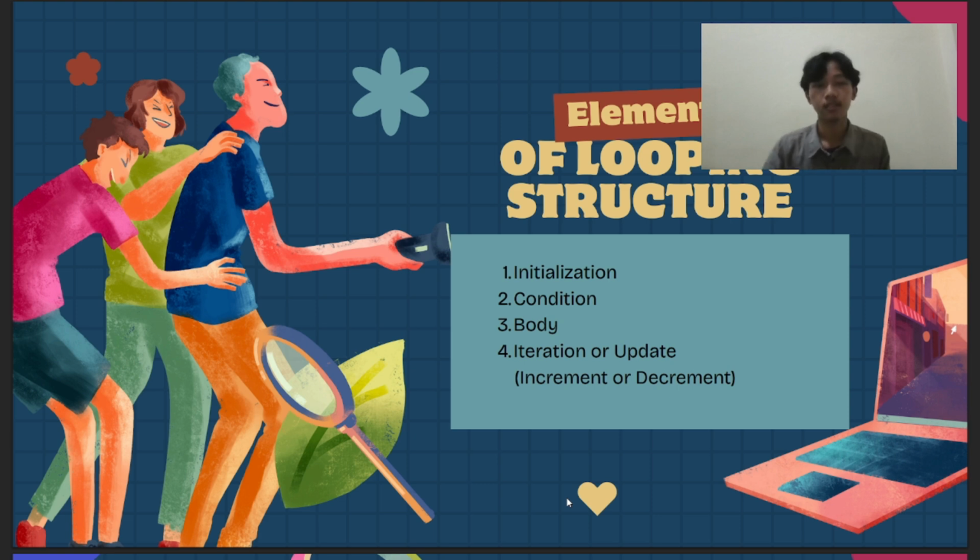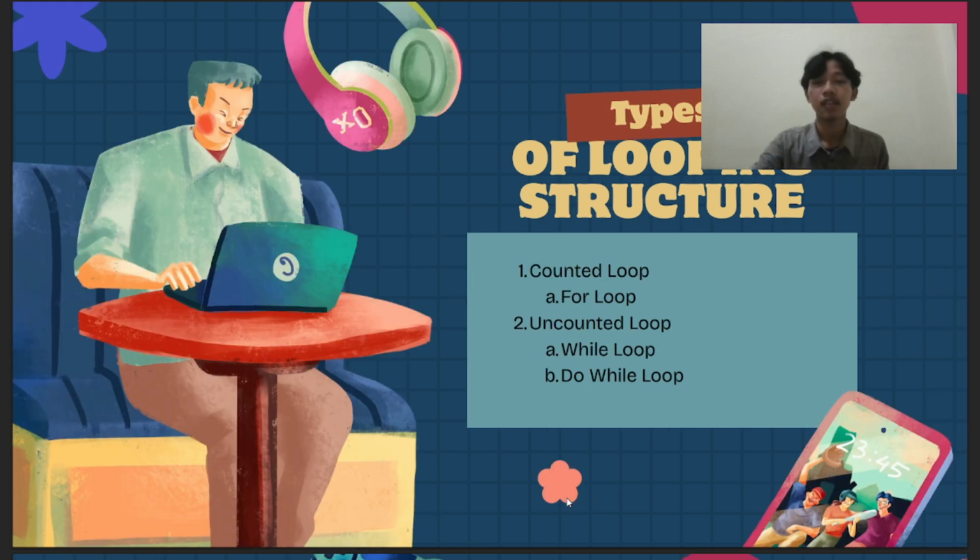Okay, next. Types of looping structure. There are two main categories of loops. Number one, counted loop. The number of repetitions is known before the loop starts. An example is the for loop. Number two, uncounted loop.